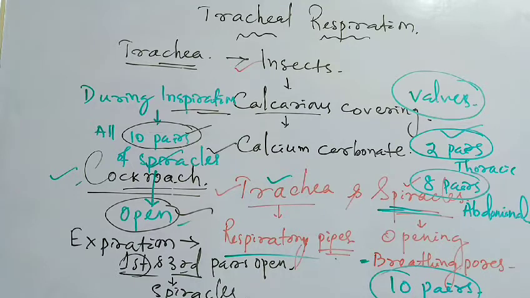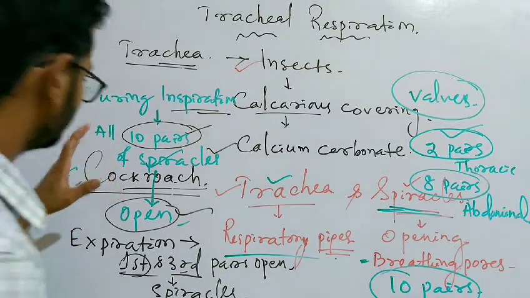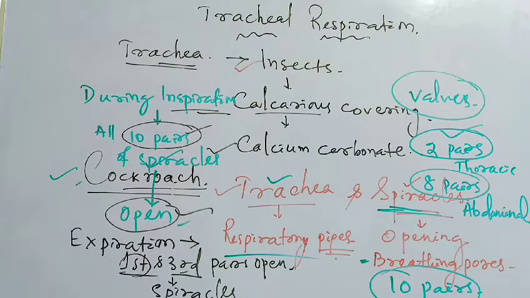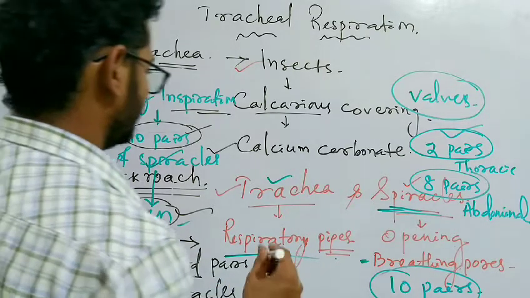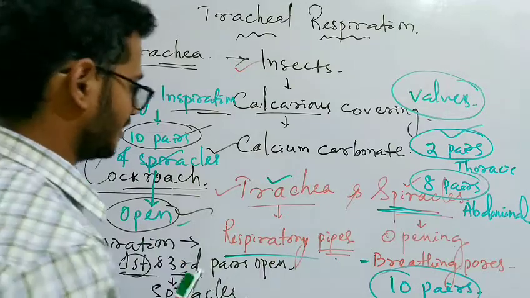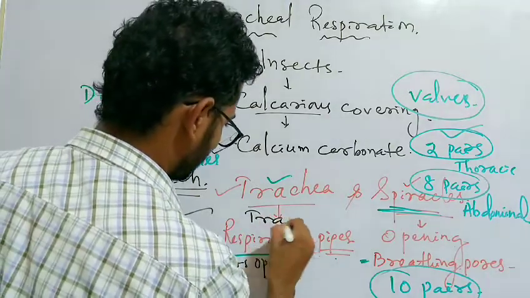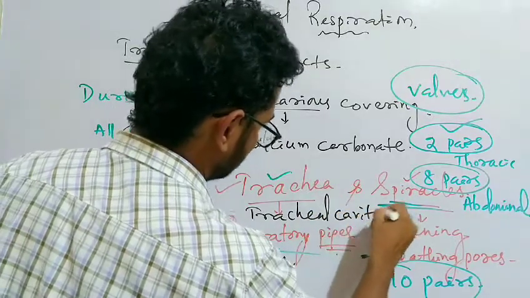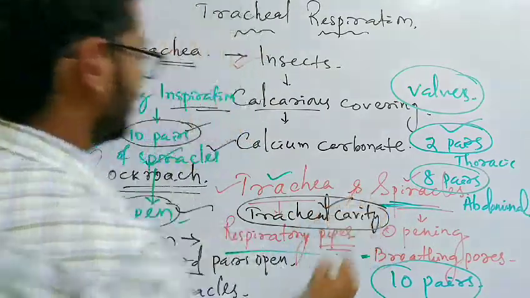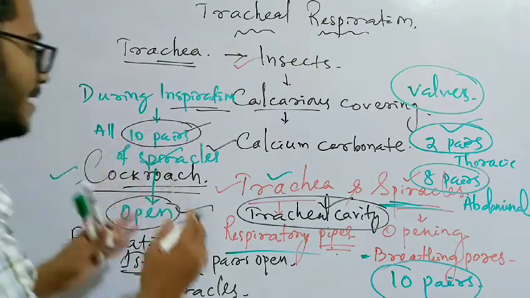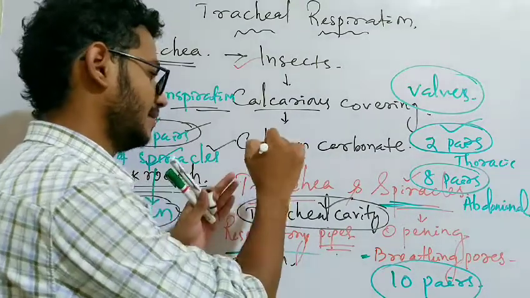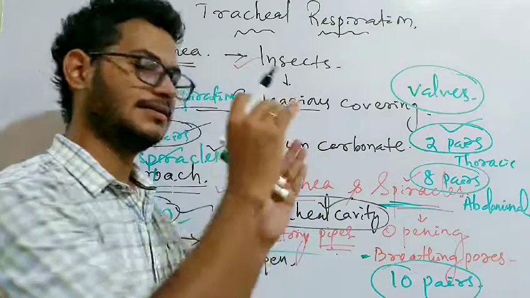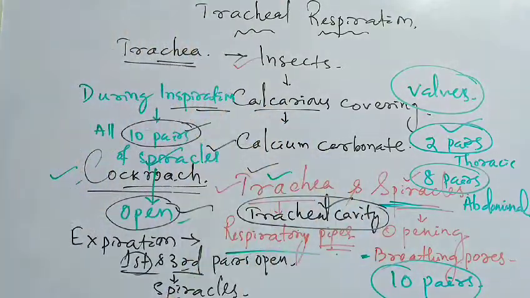The spiracle leads to small cavities inside the body of the cockroach, known as the tracheal cavity. The trachea leads to the tracheal cavity. Into this cavity the air goes through the trachea, and it is stored there for utilization.